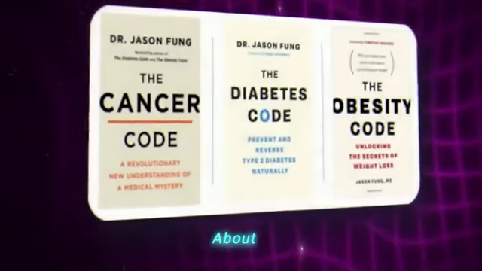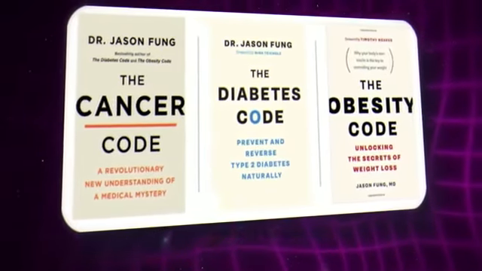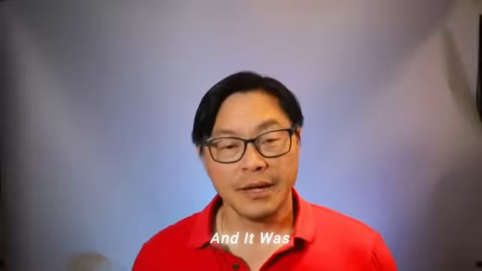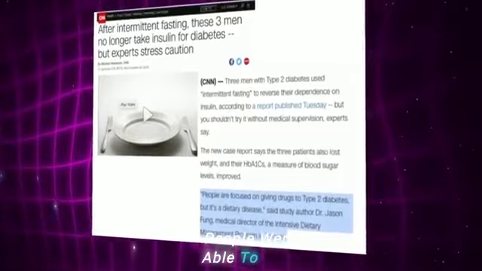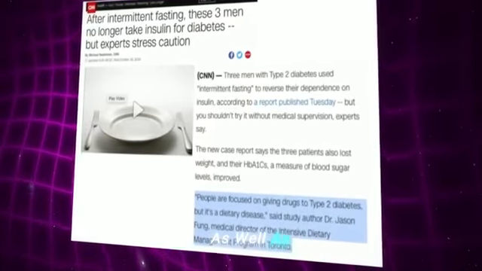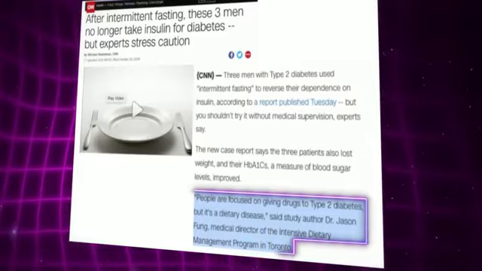The second thing that can help, intermittent fasting. I wrote about it in 2015, 2016, when we published about the therapeutic use of fasting for people with type 2 diabetes, and it was able to show that people could come off of their insulin. This article showed how people were able to lose weight as well as reverse their type 2 diabetes just by intermittent fasting. And now the studies are everywhere.